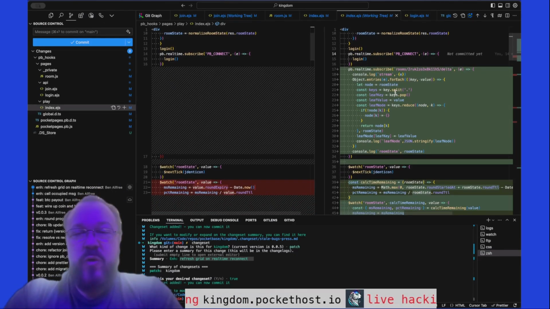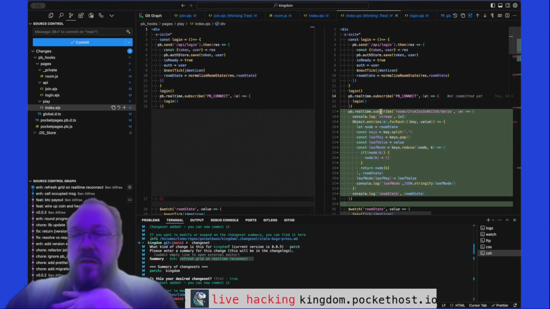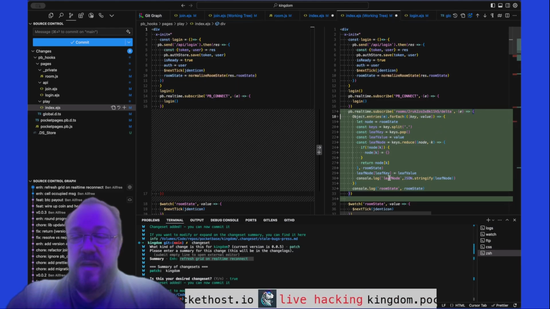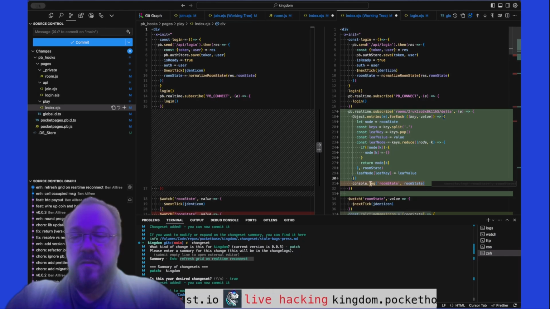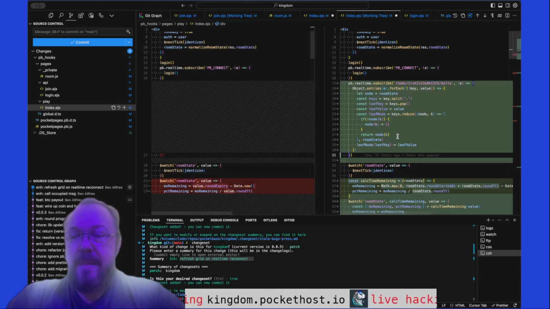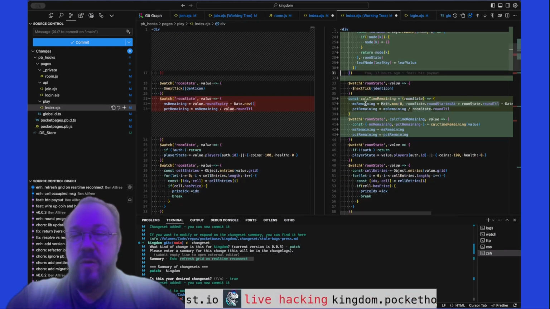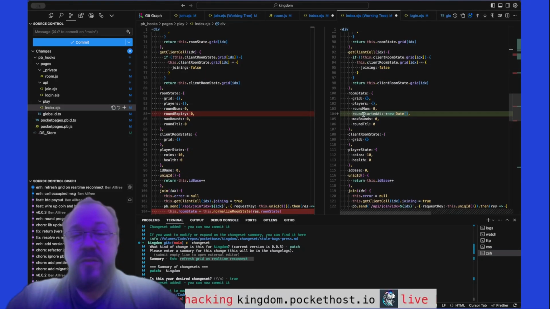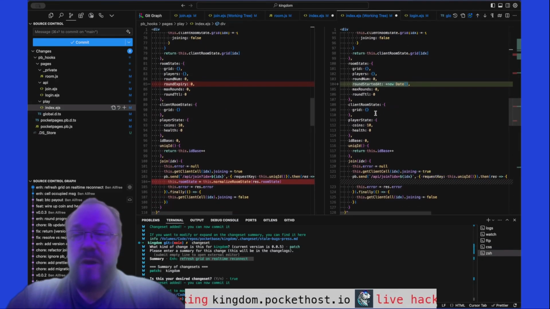All right, moving on. We've completely replaced the room collection subscription with a subscription to our custom topic, which is room deltas. Those deltas come in, we traverse through all the way to the leaf nodes because they come in this dotted notation because it's a delta, and we update the room state that way. We've consolidated the time remaining calculation. Here's where we refactored to use round started at instead of round expiry.